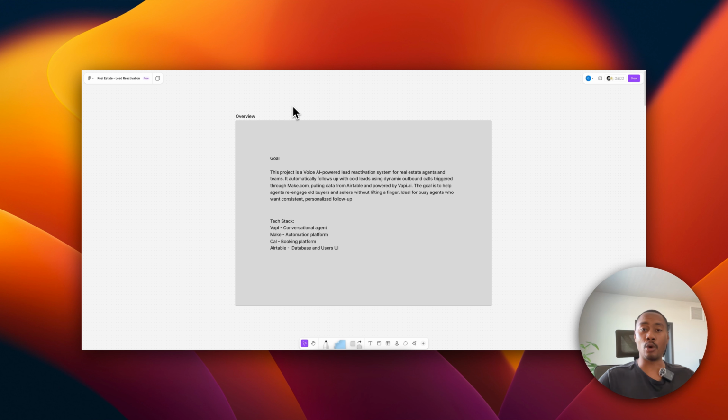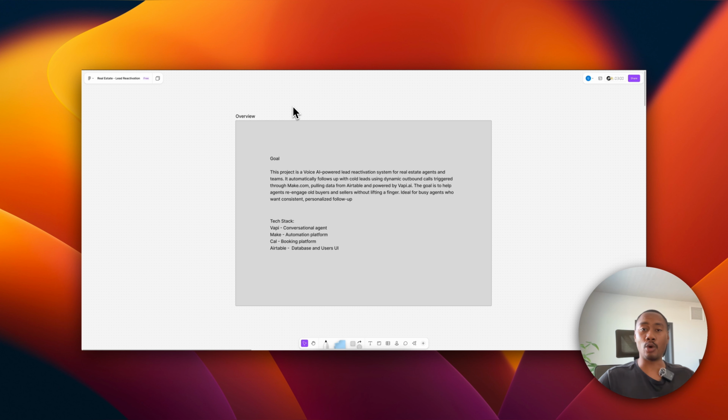Now, the goal overall is to help agents re-engage with old buyers and sellers without lifting a finger. So ideally, this solution would be perfect for busy agents who want consistent, personalized follow-ups to their old leads.